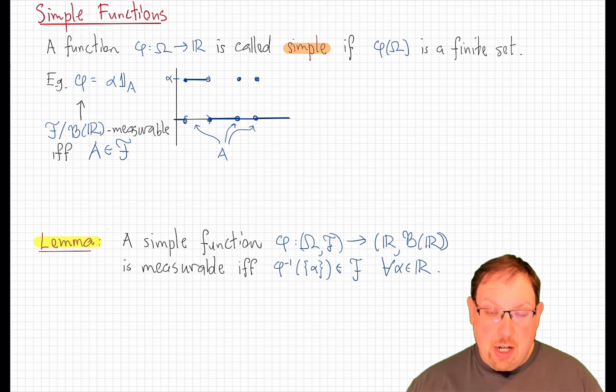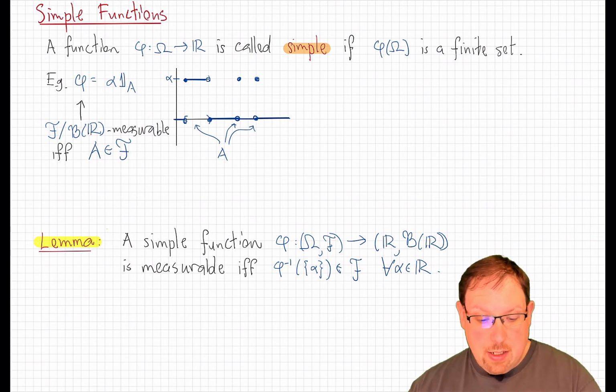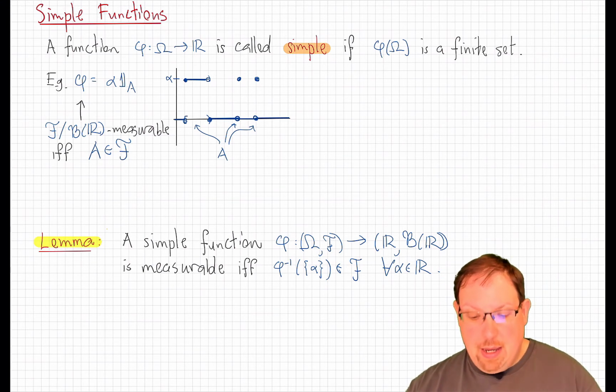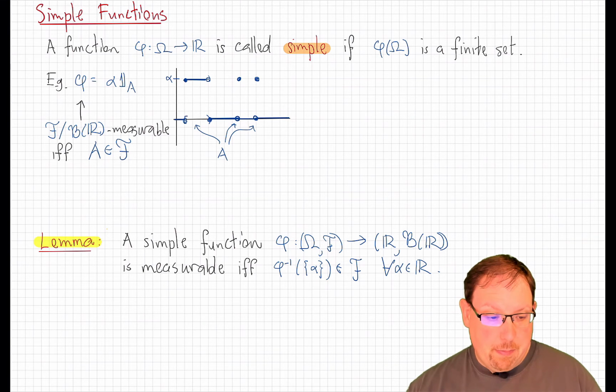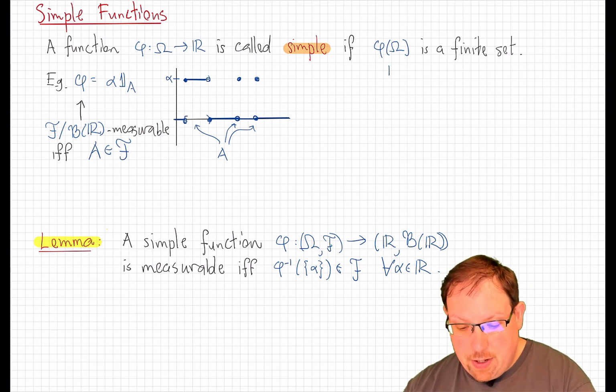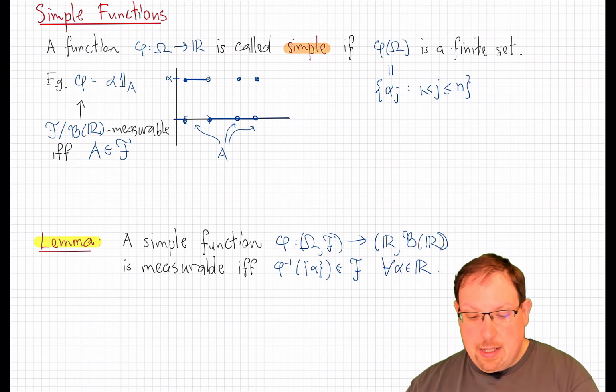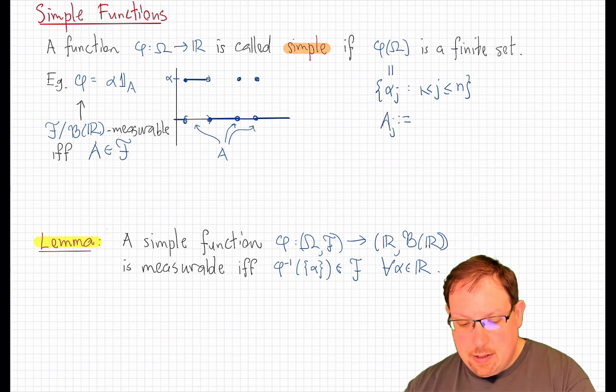Now, in general, simple functions actually have a form just like this, except it's going to be a finite sum of those terms. See, if phi is a simple function, then its image, phi on omega, is a finite set. Let's call that set alpha j, where j ranges from 1 up to some finite n. And let's define aj to be the preimage of phi on the singleton value alpha j.